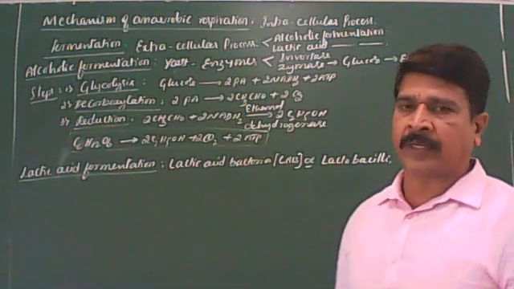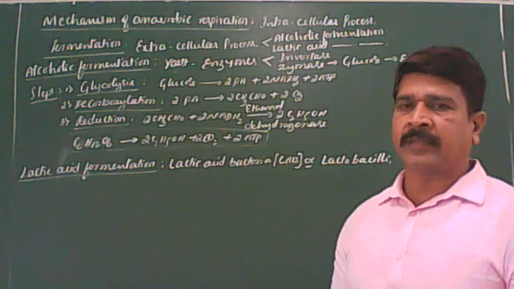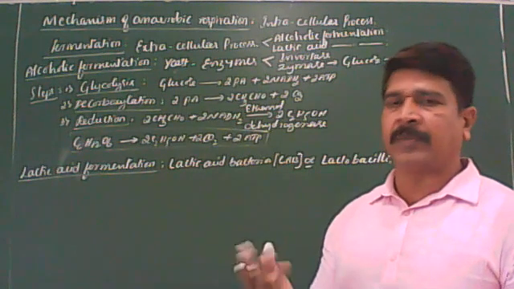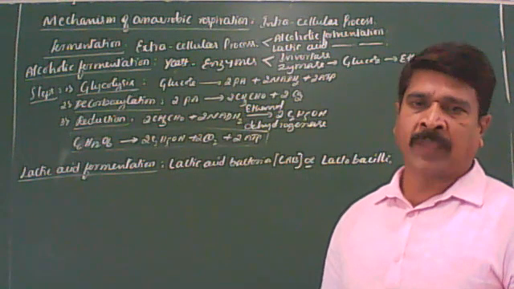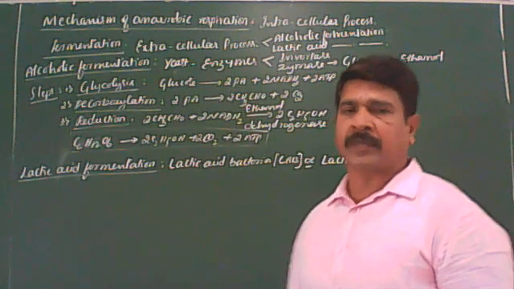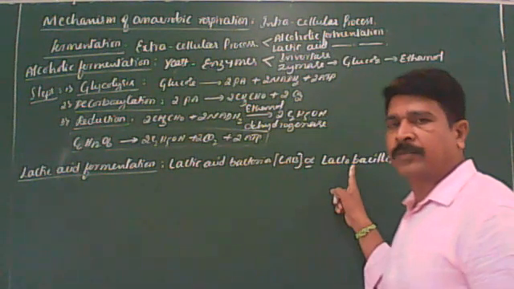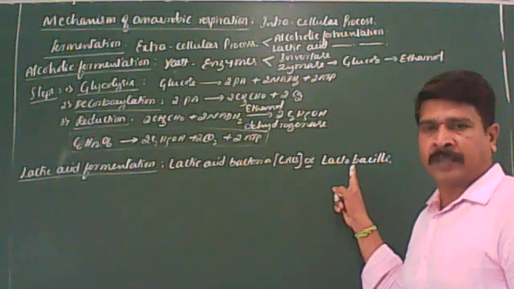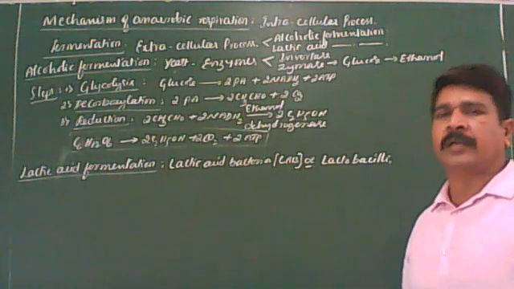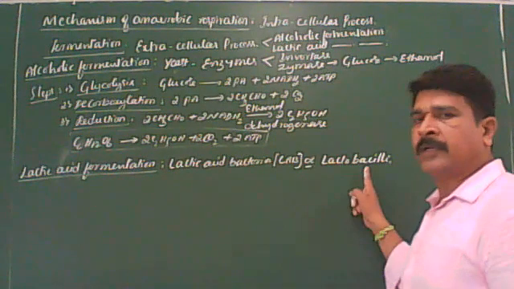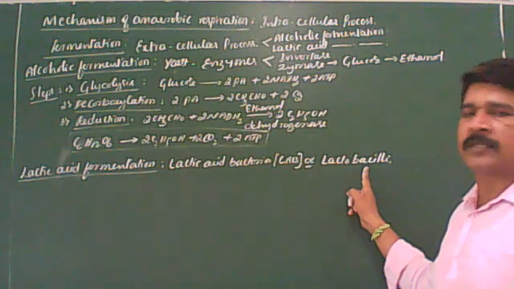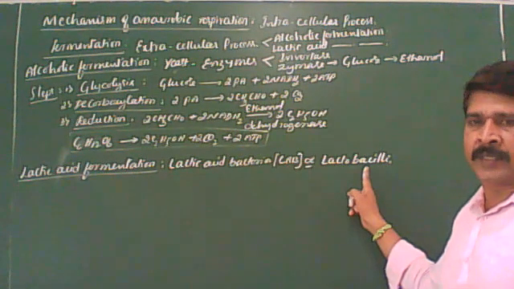One point to remember: for curd to be formed, three chemical reactions have to take place inside the substance. After completion of the three chemical reactions, the milk is converted into curd due to the influence of the lactobacilli or lactic acid bacteria. Clear now? One more point. In order to convert the milk into curd, these bacteria also need a suitable temperature. Without temperature, they are not able to convert the milk into curd.